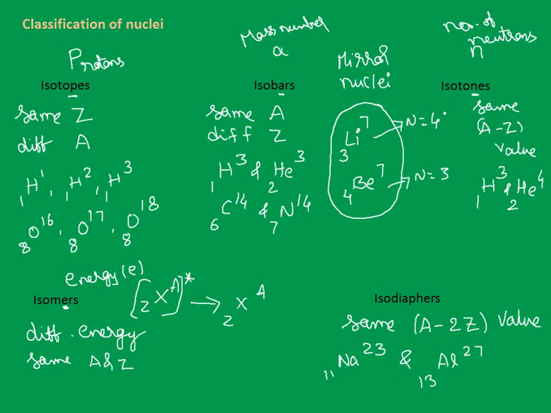Isotopes, isobars, isotones, isomers. Most important thing is you need not remember all these conditions. If someone asks what do you mean by an isobar, remember this third letter and from there you get the same A value, which is nothing but mass number. If someone asks you about isotones, third letter is N, so same number of neutrons. Are we clear with this? Isodiaphers, di refers to A minus 2Z, which is the excess number of neutrons. So are we clear with this?